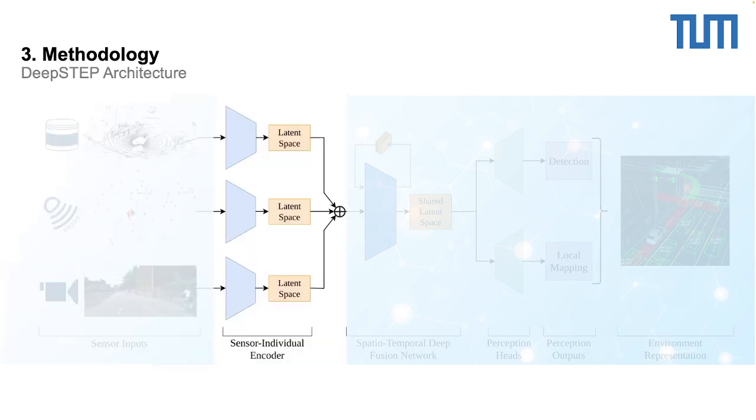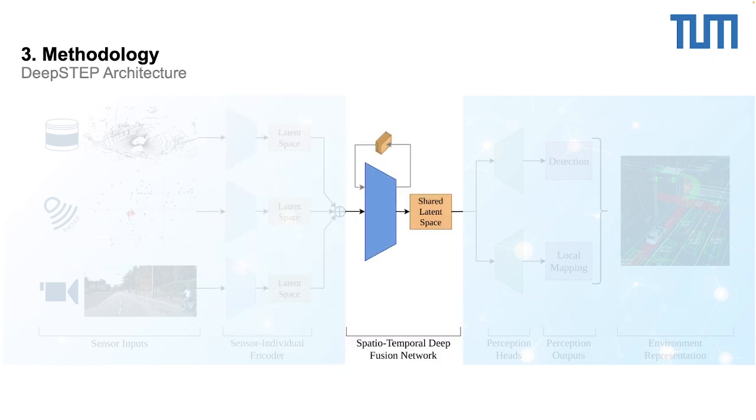The sensor fusion is then done, first of all, in the sensor-individual encoders. By providing a latent space for each individual sensor, we then have, in the third part, a spatio-temporal deep fusion network that is fusing together the information based on temporal and spatial domains of the individual sensors.